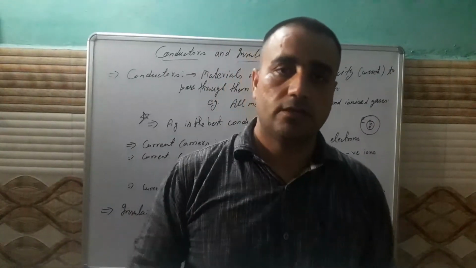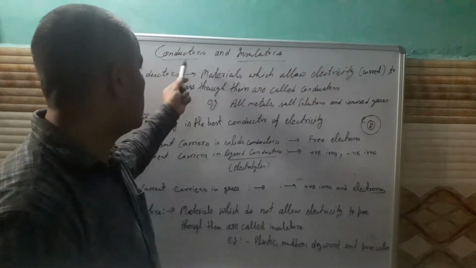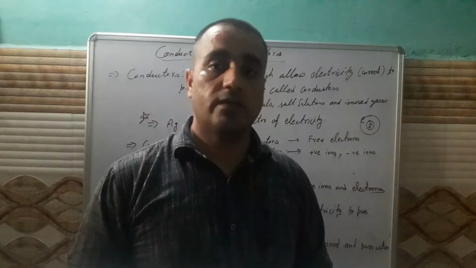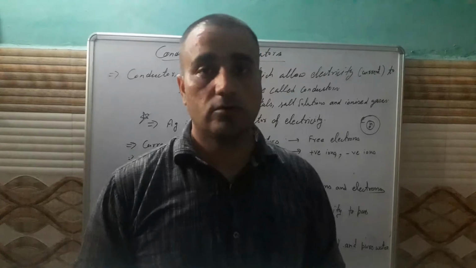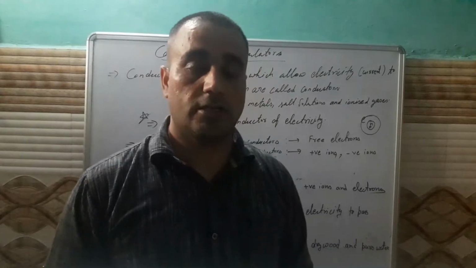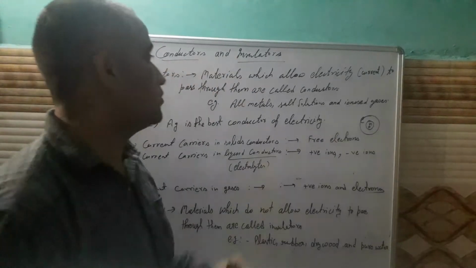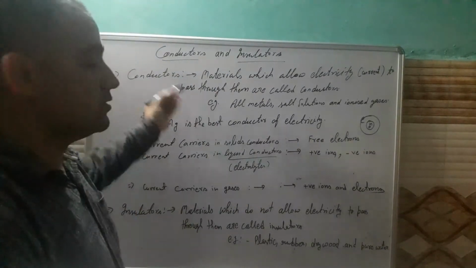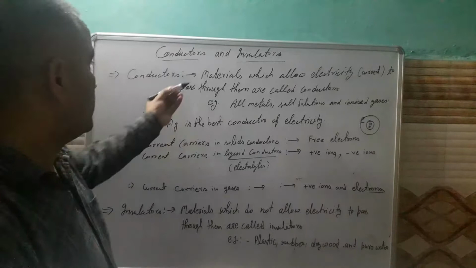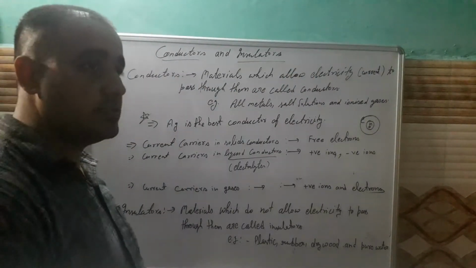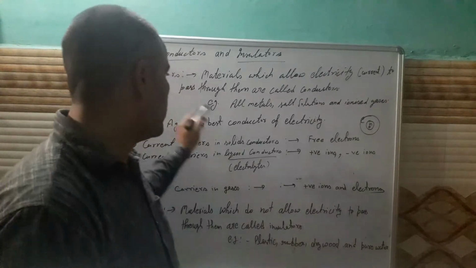Okay, dear student, today our next topic is conductors and insulators. There are different kinds of materials which we can classify into different groups on the basis of their ability to conduct electricity. There are two main groups, conductors and insulators. So first of all, we are going to discuss what conductors are. The materials which allow electricity to pass through them are called conductors. Means the materials through which electricity can go through are known as conductors.